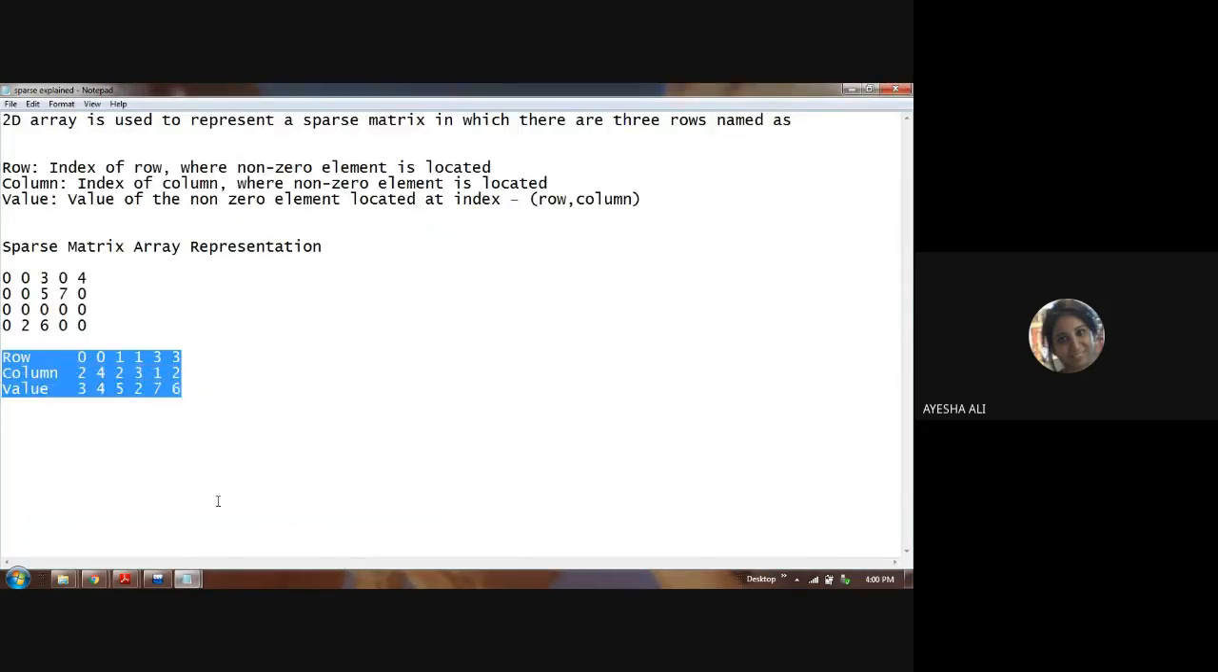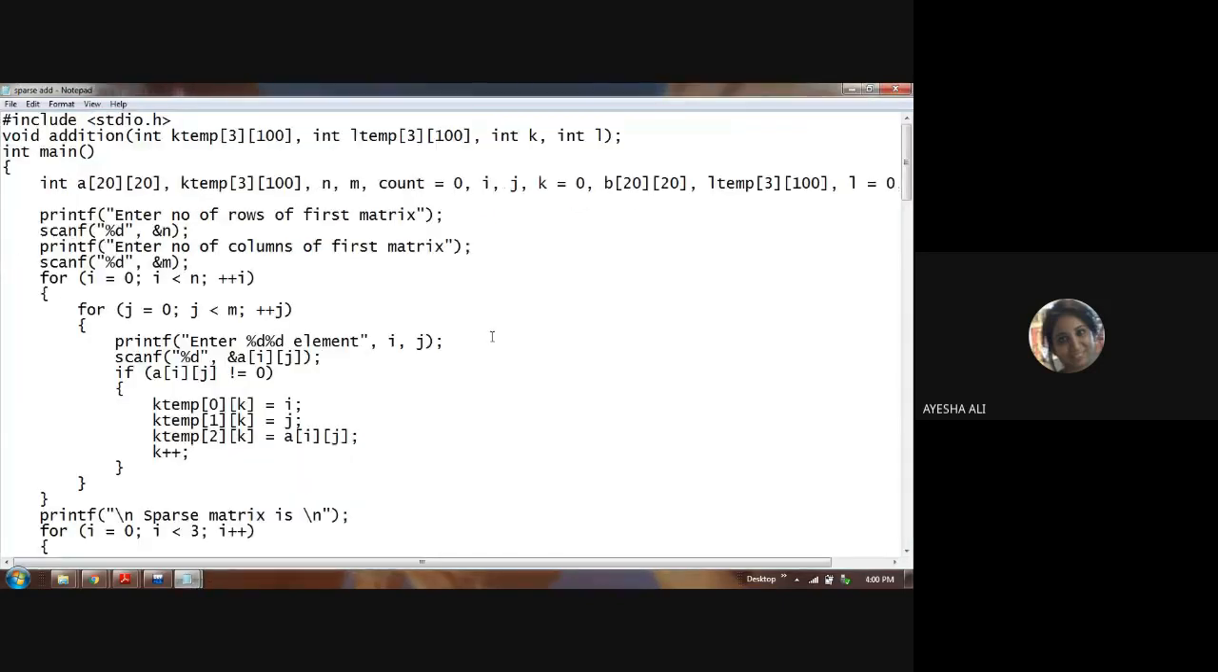Now the number of columns in a sparse matrix is k. What is k here? K is the number of non-zero values which are present in your original 2D matrix. So however many non-zero values you have in your 2D matrix, that many columns you will have in your sparse matrix. So that is undefined.